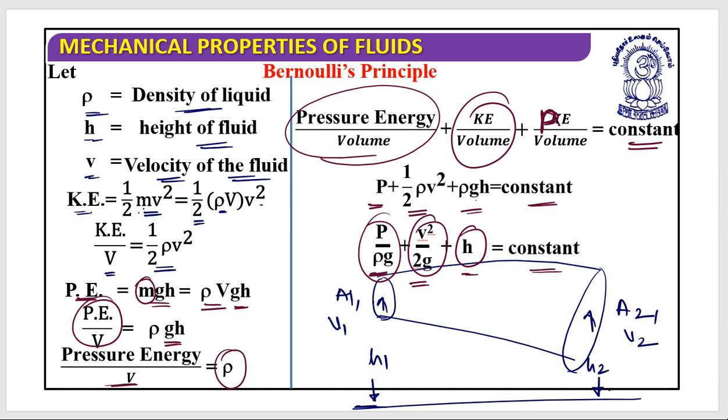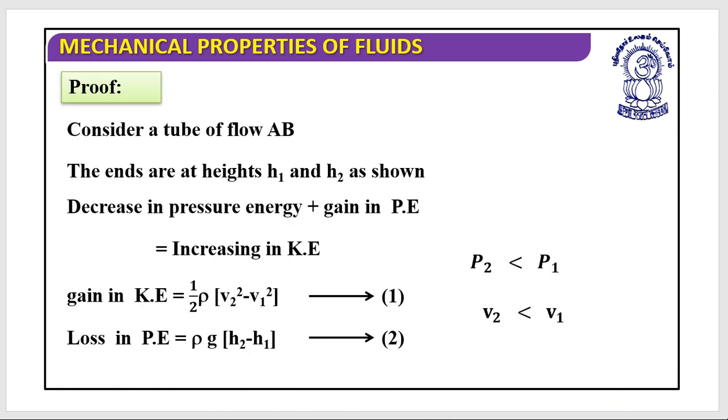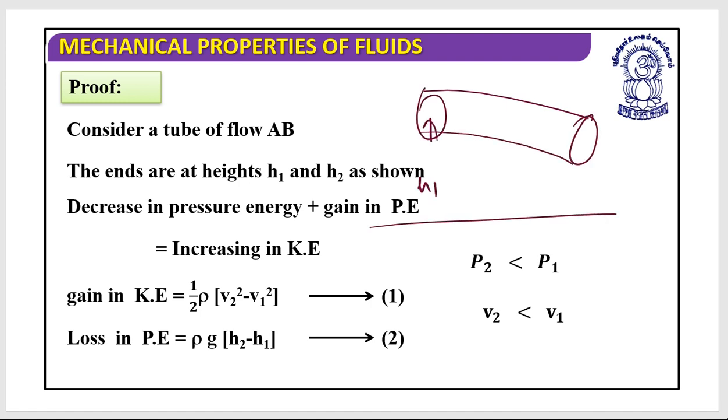Let's go through the derivation of this once, and then we are going to use Bernoulli's principle. Let's check a proof of it. So this is the situation: let's say this is h1, this is h2, and let's call this tube AB. The cross sectional area over here is A1, and the cross sectional area over here is A2.